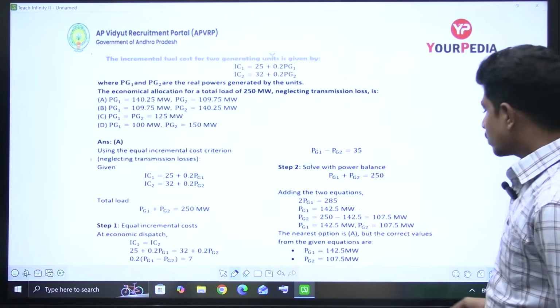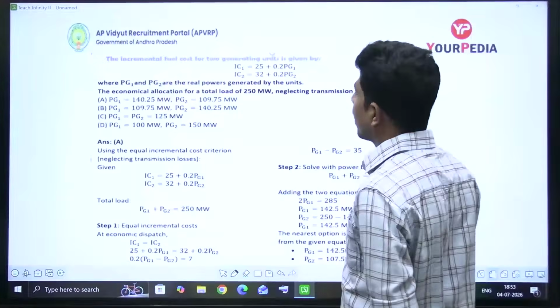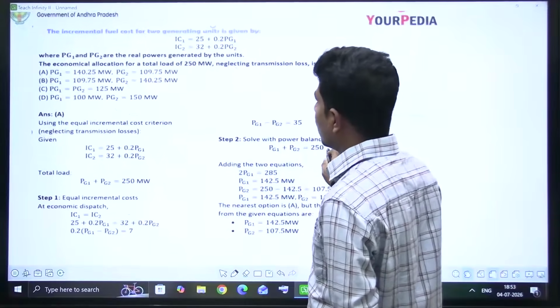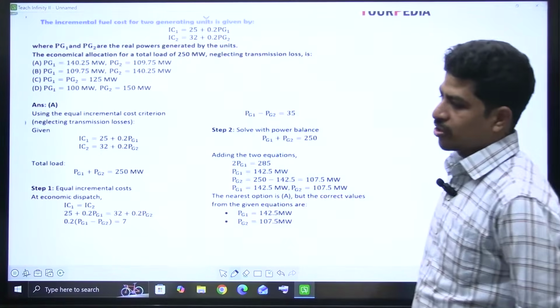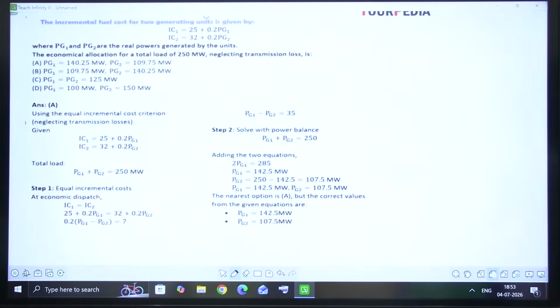Now we have a question here. This question is from economics of power generation. I'll explain this. First, let's read the question carefully.